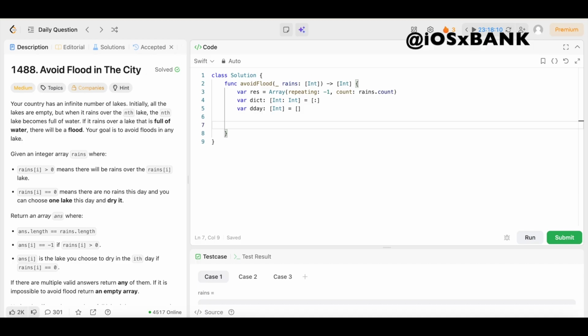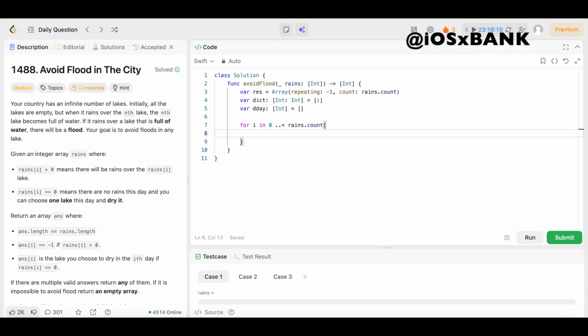So we're going to say for i in 0..<rains.count, we're going to open up the brackets, and say if rains[i] equals 0, then we're going to open up the brackets, and say res[i], we're going to set that equal to 1.